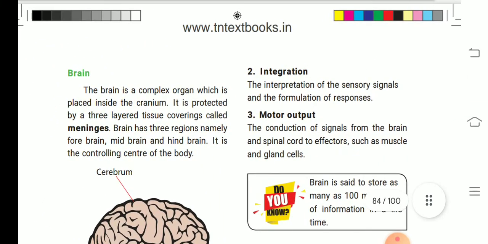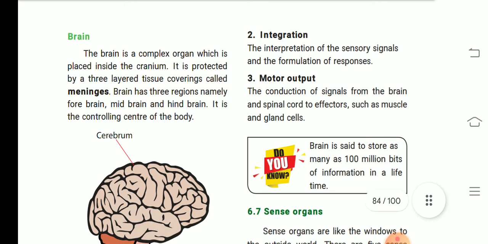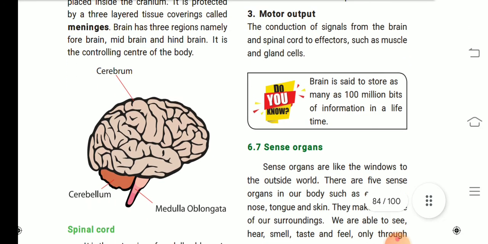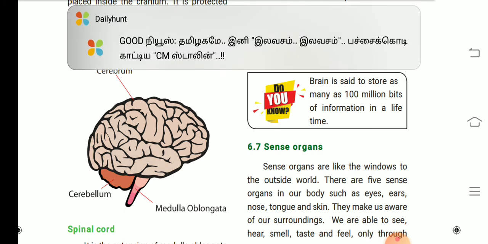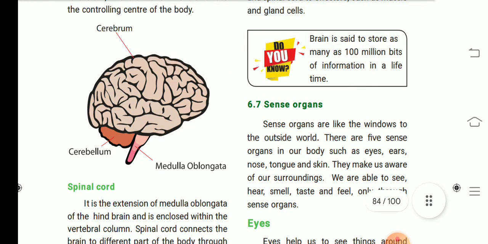Okay, next one, brain. The brain is a complex organ placed inside the cranium. It is protected by a three-layered tissue covering called the meninges. The brain has three regions, namely forebrain, midbrain and hindbrain. It is the controlling center of the body. See the picture: cerebrum, cerebellum and medulla oblongata are present in the brain.